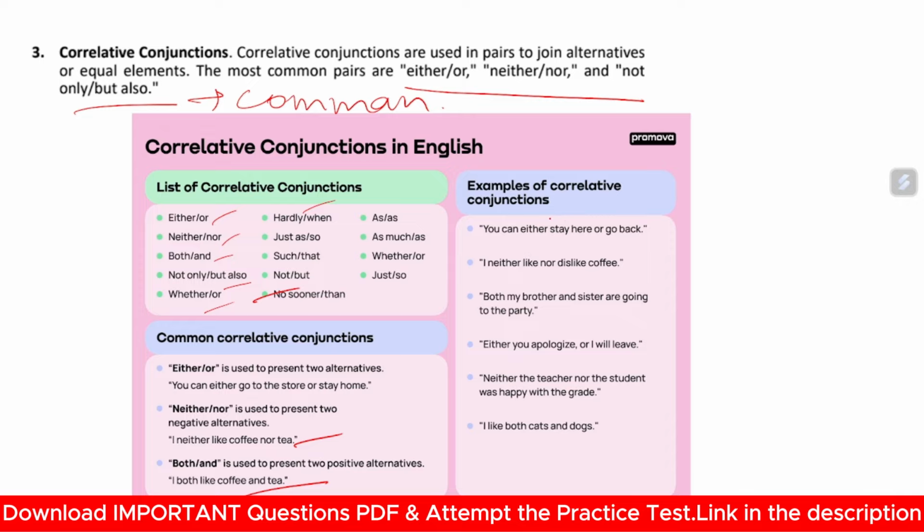Examples of correlative conjunctions: you can either stay here or go back. An option is provided here. I neither like nor dislike coffee. Again, a negative is here. Both my brother and sister are going to the party. Both and is used here. Either you or I will apologize. Neither the teacher nor the student. I like both cats and dogs.